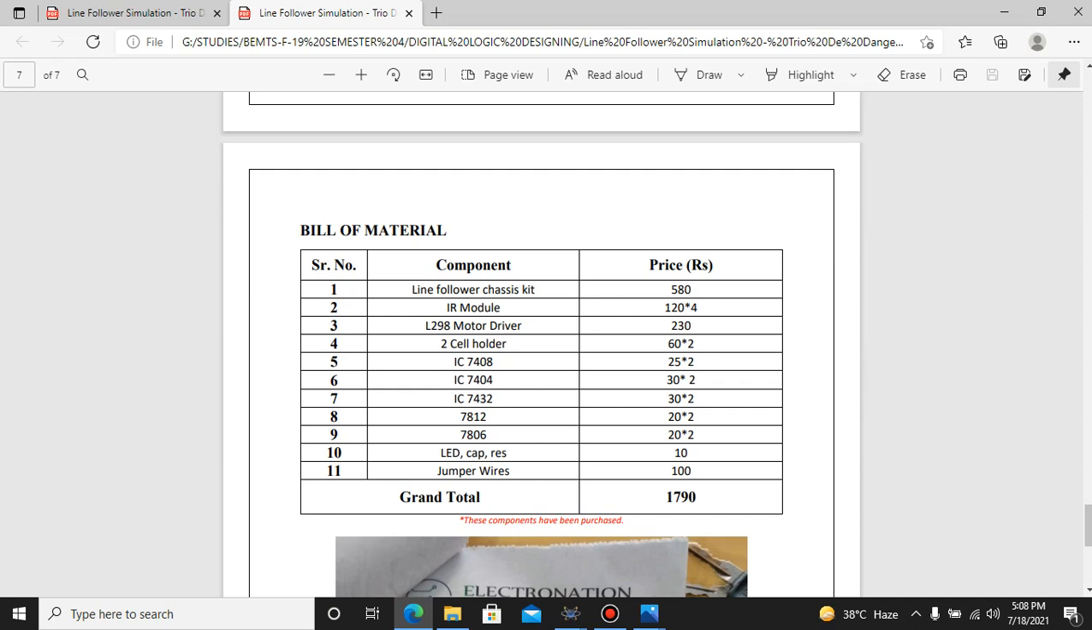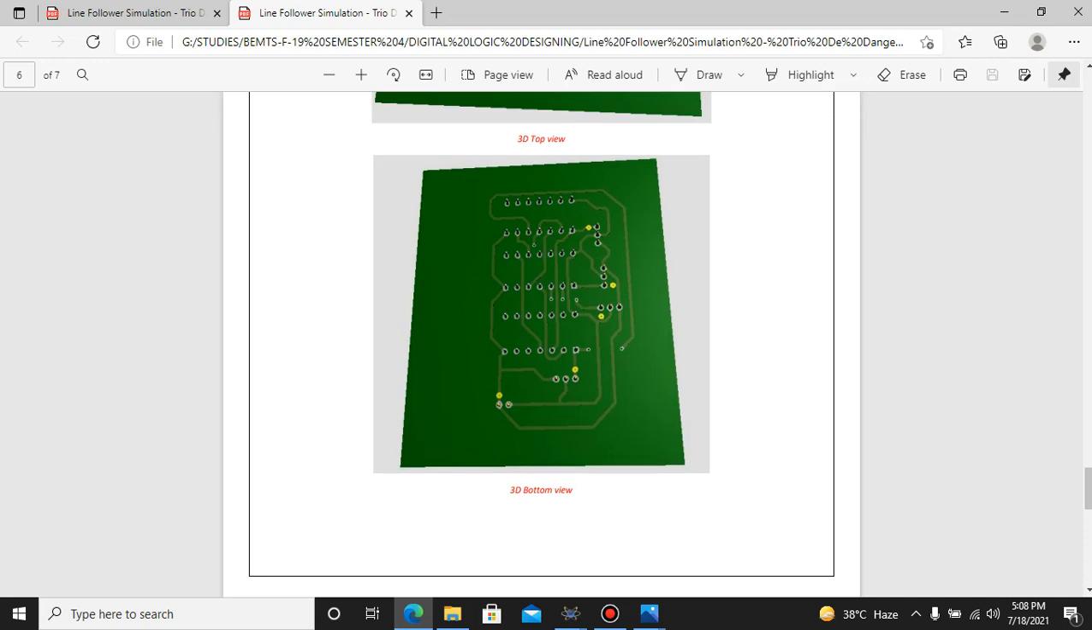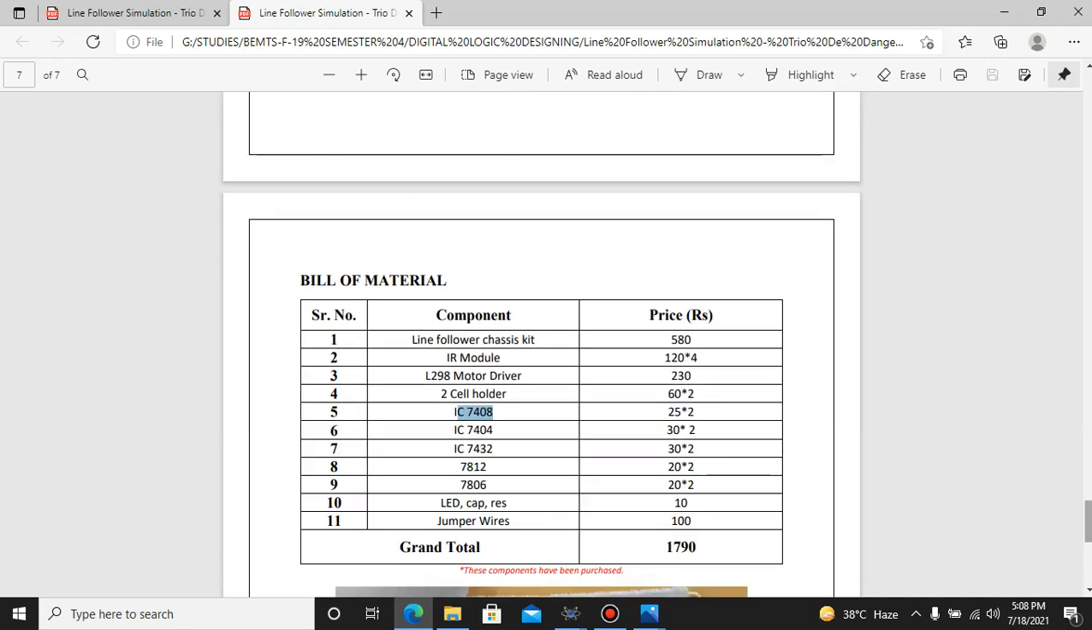The L298 motor driver decides which motor will rotate according to the input. We also used cell holders, IC 7408, which is an AND gate IC, 7404, which is a NOT gate IC, and 7432, which is an OR gate IC. Then we used LEDs, capacitors, resistors, and jumper wires as well. Our budget was 790 excluding the batteries. After the batteries, our budget was 3100 or so.